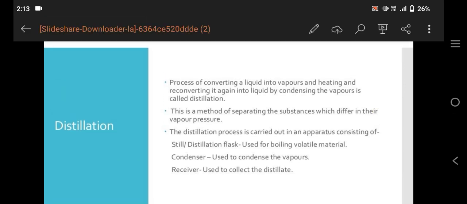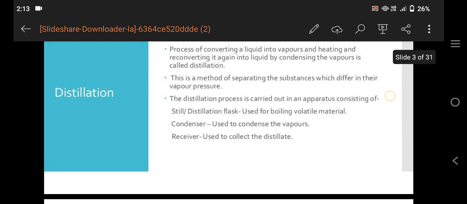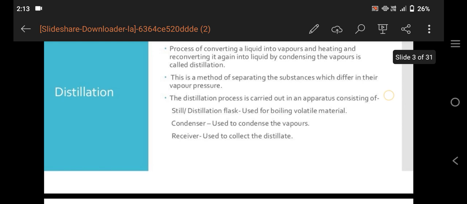Distillation is the process of converting a liquid into vapors by heating, and then reconverting it again into liquid by condensing the vapor. This is a method of separating substances which differ in their vapor pressure.